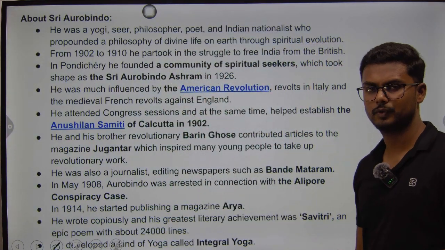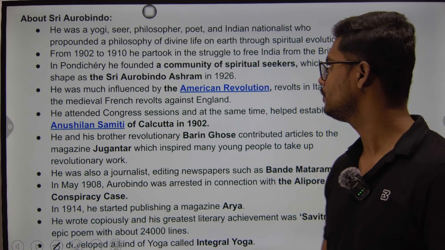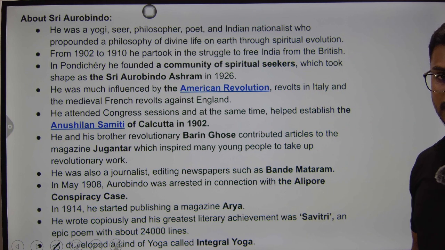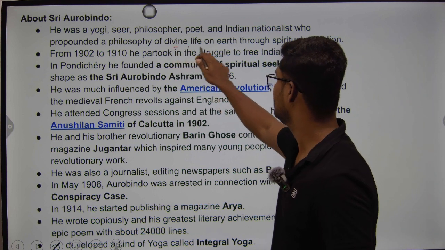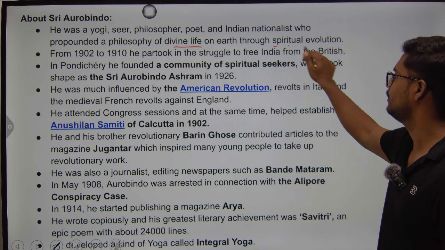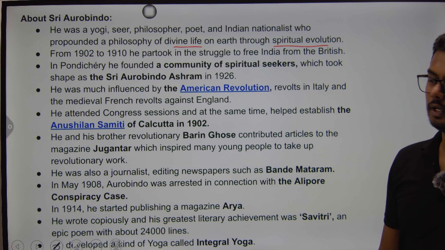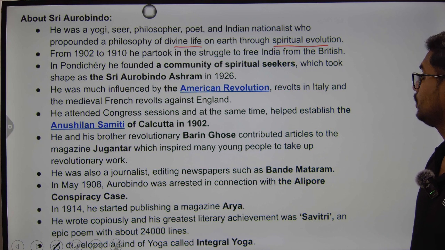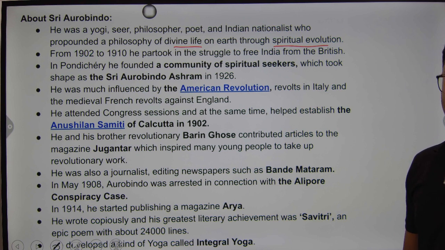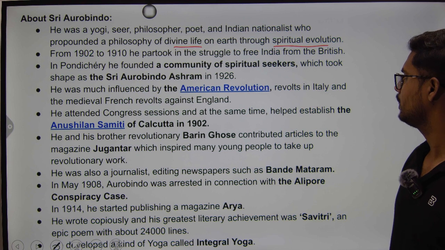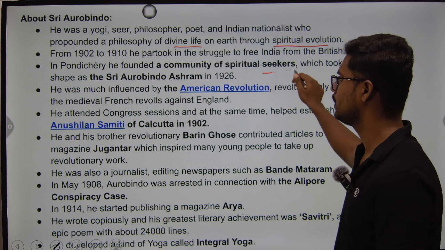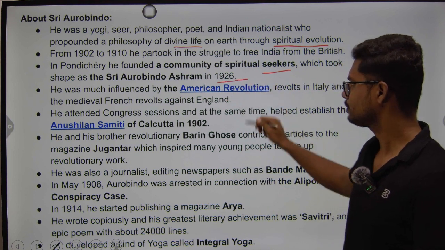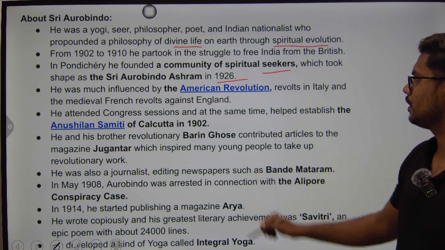So here are a few important key facts related to Sri Aurobindo. First, he was a yogi, seer, philosopher, poet, and Indian nationalist who propounded the philosophy of divine life on earth through spiritual evolution. From 1902 to 1910, he took part in the struggle to free India from the British Empire, and he founded a community of spiritual seekers in Pondicherry in 1926, named Sri Aurobindo Ashram.